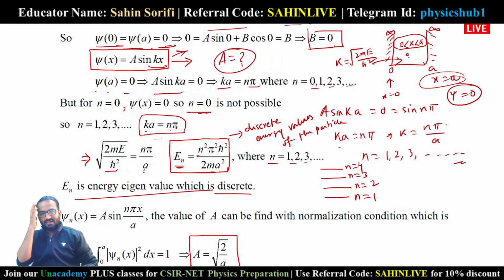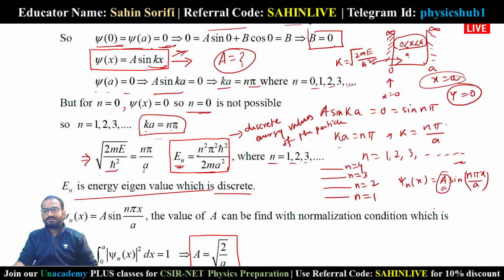Now what is the eigenfunction? The eigenfunction here, psi n of x equals A sin kx, so A sin n pi x by a. Now this A is not known. This will come from the normalization condition.